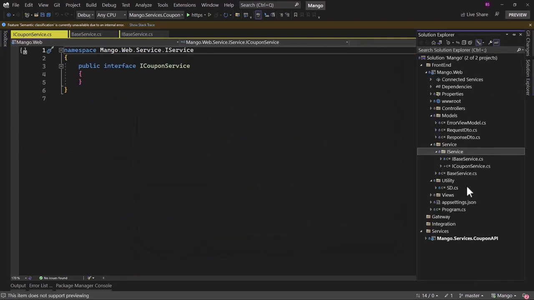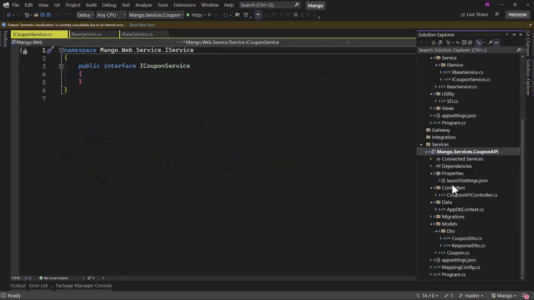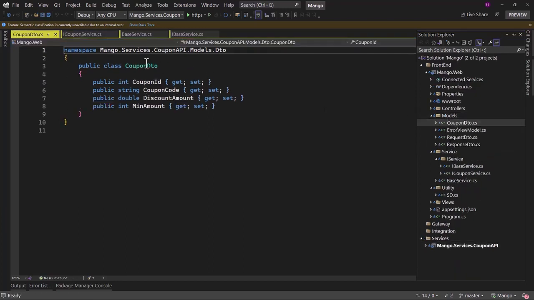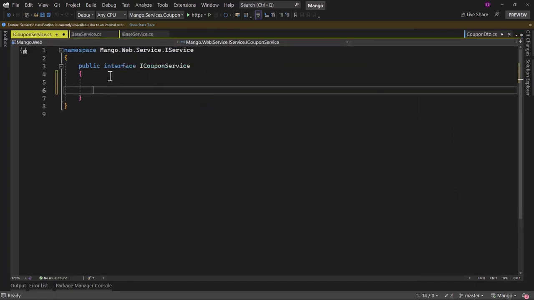When we are working with the coupon service, we need the CouponDTO, because if we are getting all the coupons, what will be the type of that model? That will be CouponDTO, and like I said before, we will not be sharing a project. We will rather create the CouponDTO inside the web project. So let me copy CouponDTO from the coupon API and paste it where we have the Models folder right here. Modify the namespace to be Mango.Web.Models. That looks good.